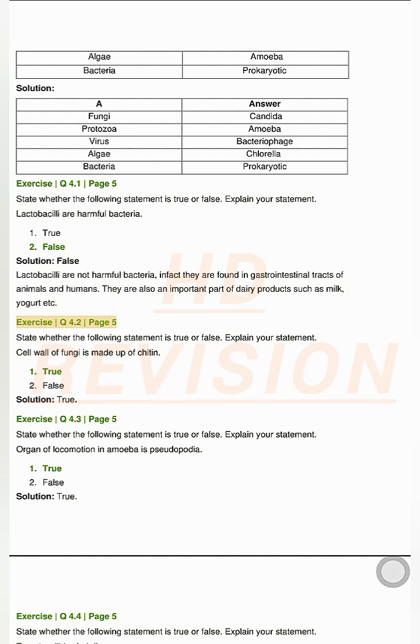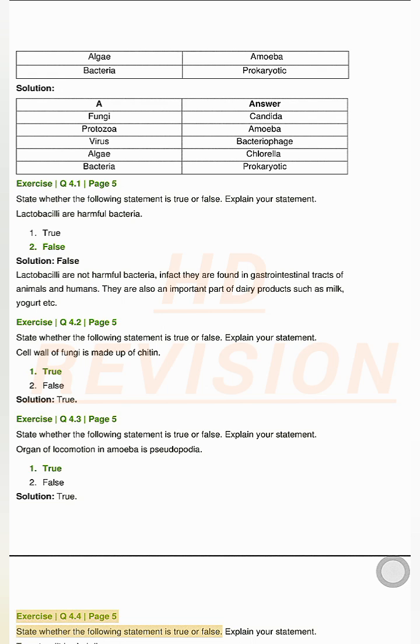Exercise Q4.2, page 5. State whether the following statement is true or false. Explain your statement. Cell wall of fungi is made up of chitin. Solution. True. Exercise Q4.3, page 5. State whether the following statement is true or false. Organ of locomotion in amoeba is pseudopodia. Solution. True.